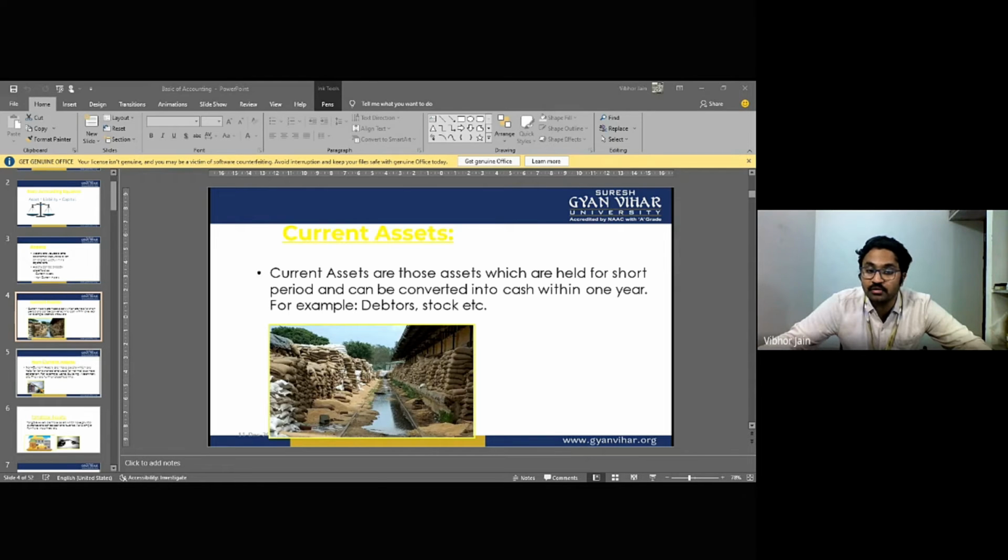This is very important: for personal use. This amount will be treated as drawings. Any amount drawn by the businessman from the business for his personal use is called drawings. First he introduced the money, now he has drawn the money. That is called drawing. I hope it is clear to everyone.